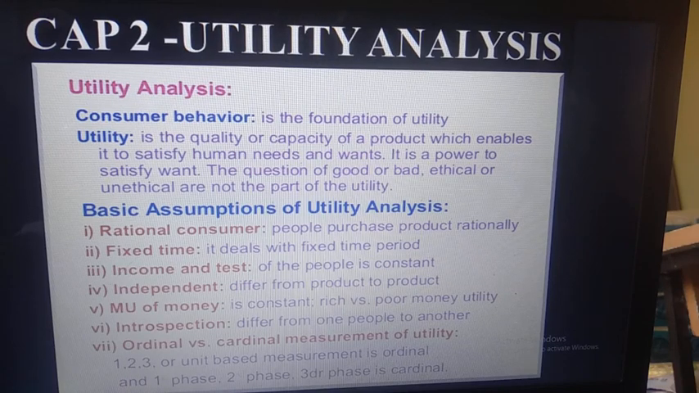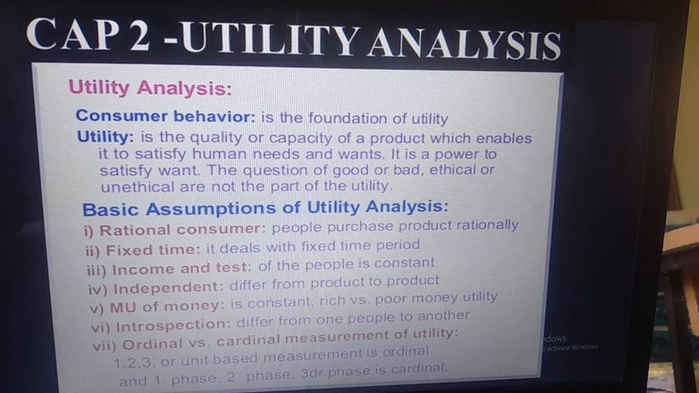After that, introspection. It differs from one person to another. Utility differs from person to person. We can't say that utility is the same in all persons. Like if we take 4 apples and we have 2 persons, I gave 4 apples to one person and 4 apples to the second person. I can't say that those 4 apples will give the same utility to the first person as to the second person. Not like that. So it differs from person to person.